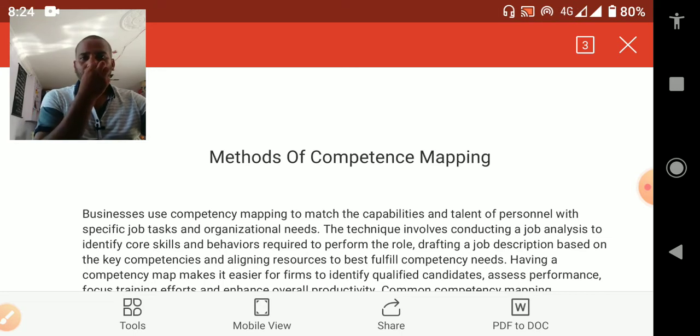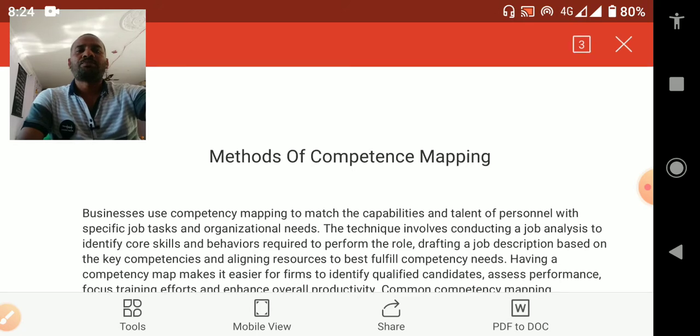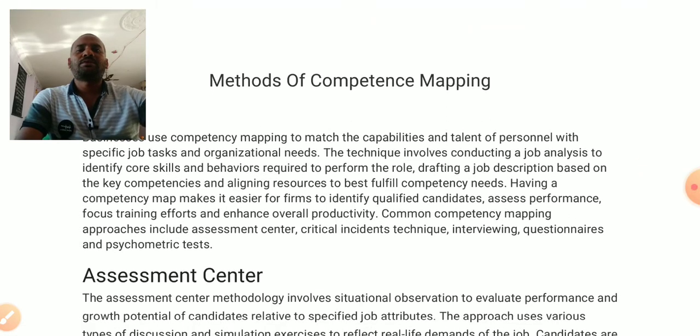When we have mapped the competence of employees, we should know he is a capable person. We should allocate the work to him, and he can complete the task. We have some confidence about his skills. For that we conduct competency mapping tests in every organization. In that we have some methods.